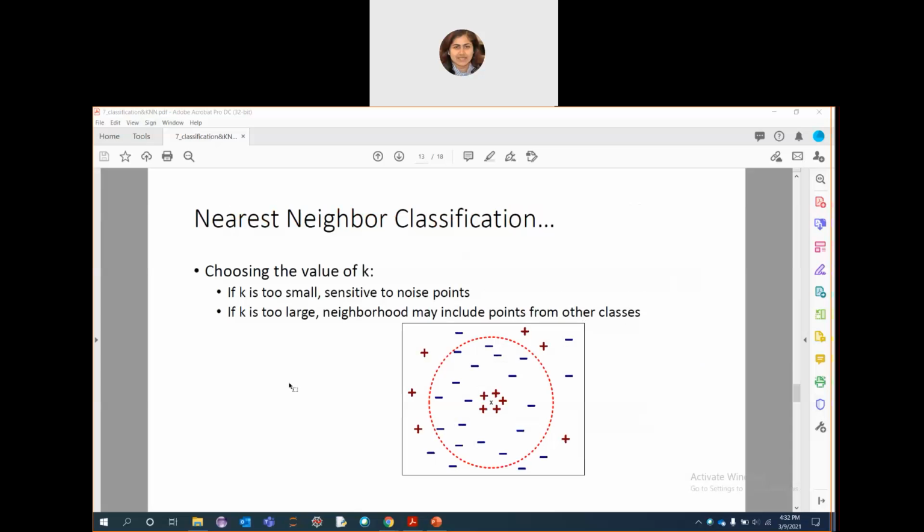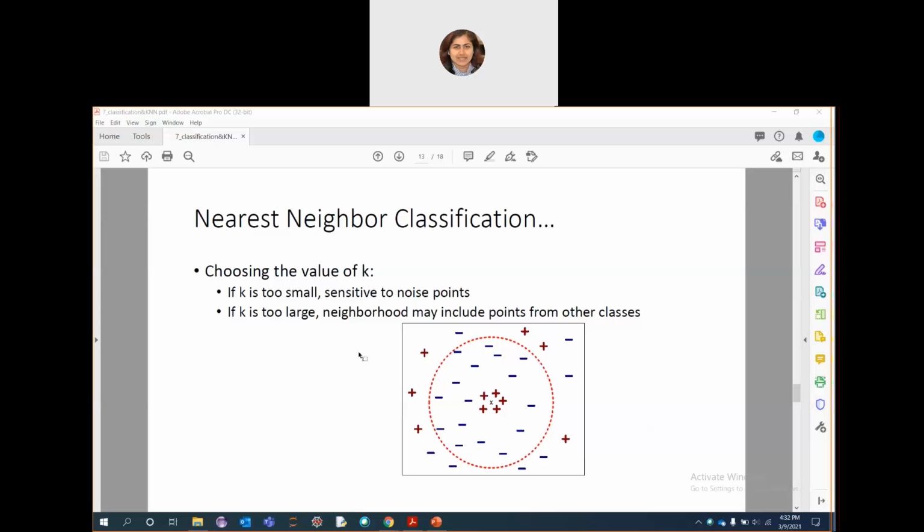Then, as we say k nearest neighbor, what is this k actually? k is the most important criterion in nearest neighbor, because that will give us the optimal solution for our problem. And choosing the value of k is very sensitive. It is very difficult to decide what value of k to choose, whether small or large.